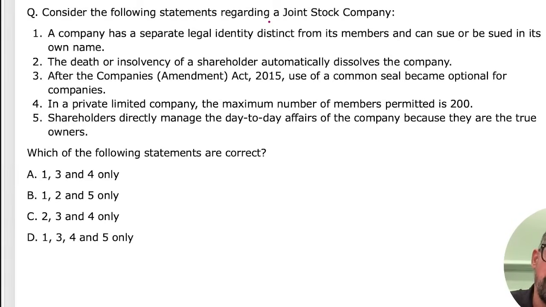So, which of the following statements regarding a joint stock company is true?